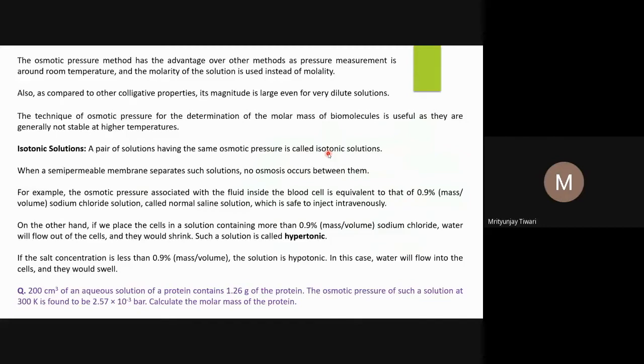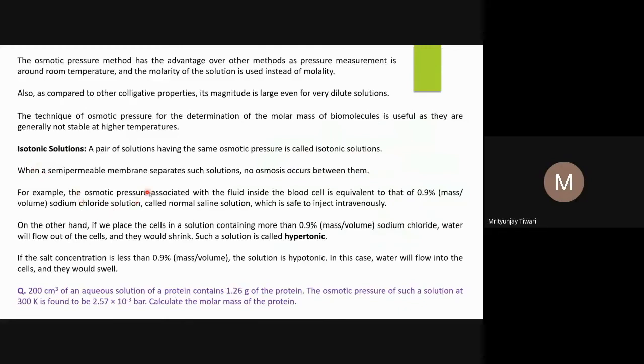It is defined as a pair of solutions having the same osmotic pressure, but it eventually means that both solutions have the same concentration. When a semi-permeable membrane separates such isotonic solutions, no osmosis occurs between them. It means there is no net flow of solvent molecules from one solution to the other. There might be some flow of solvent molecules, but the rate of flow is the same in both directions. It means equilibrium is already established.